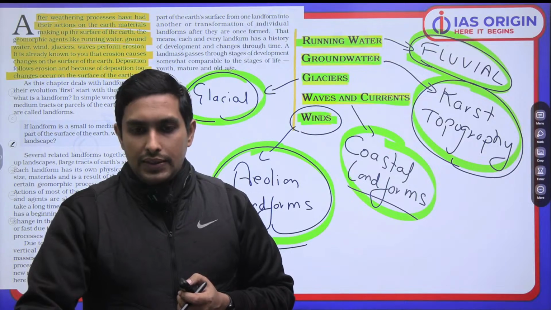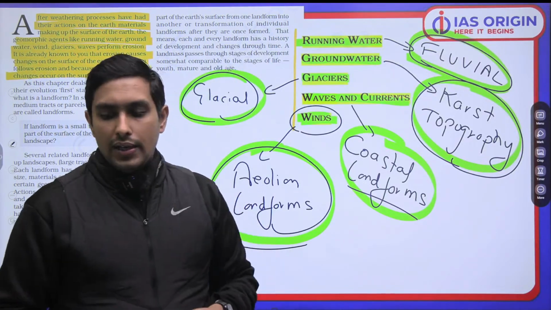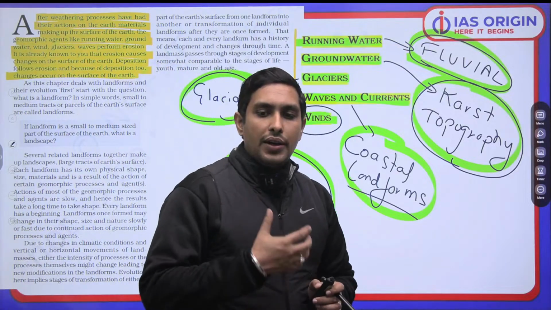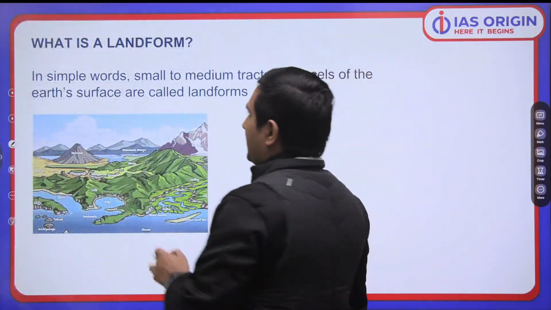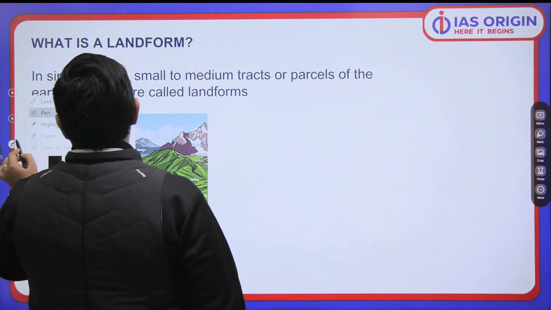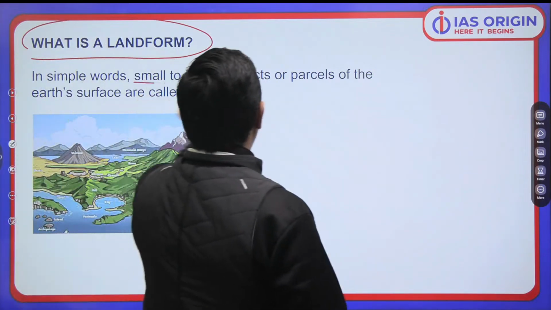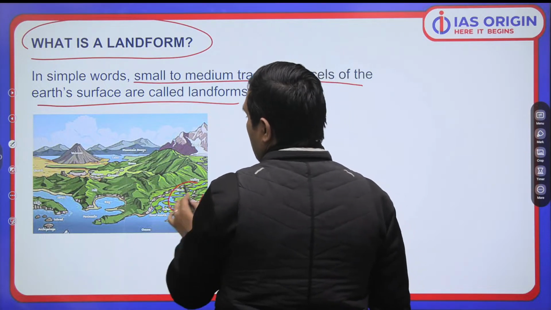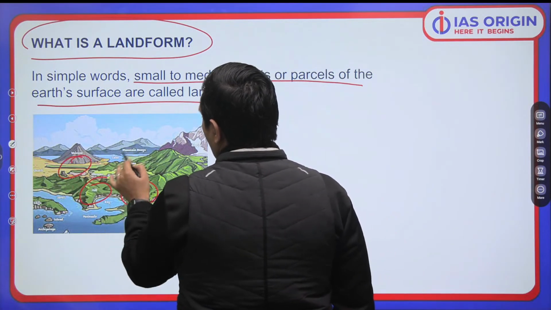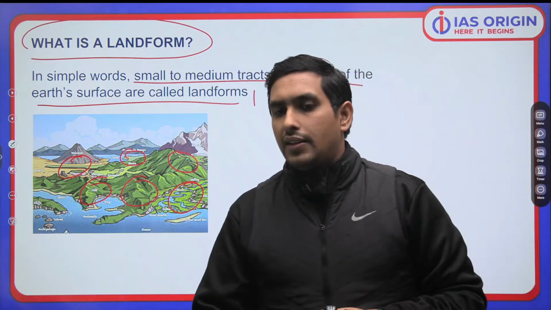Clear, everyone? I'm hopeful that you have a good level of clarity and understanding on these. Let's define that now. When we say landform, in simple words, a small to medium tract or parcel of land is known as a landform. This is a landform, this is a landform, this is a landform. So small to medium parcels of land are basically the landforms.